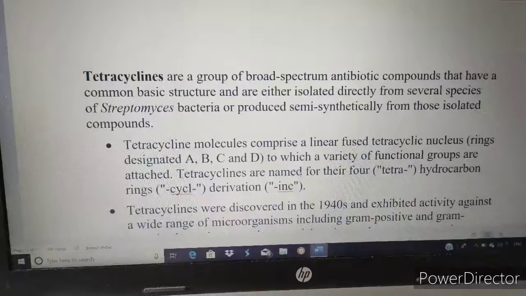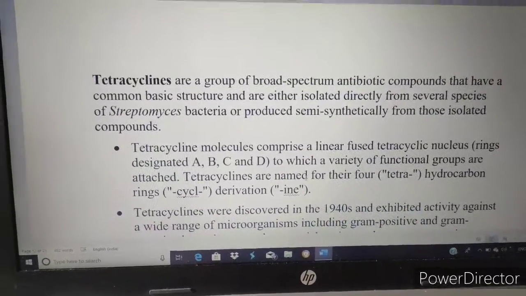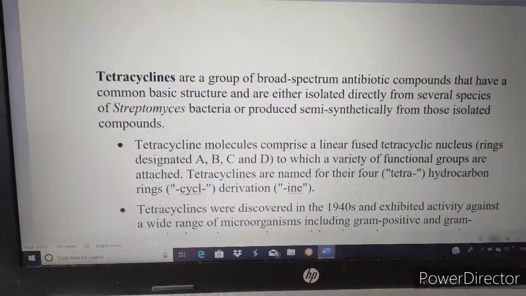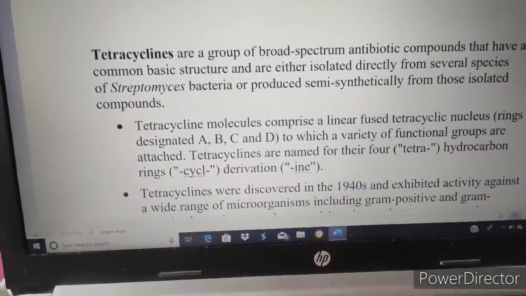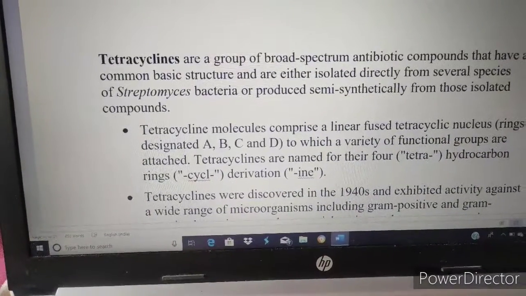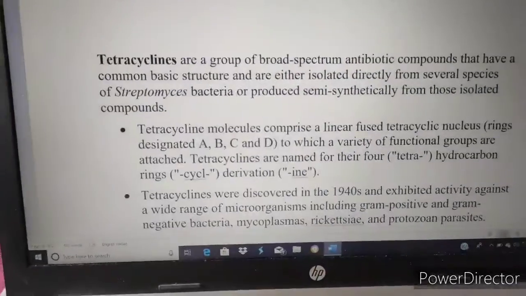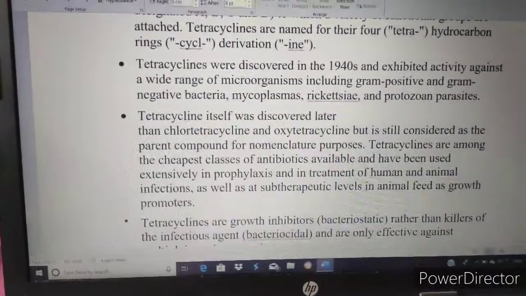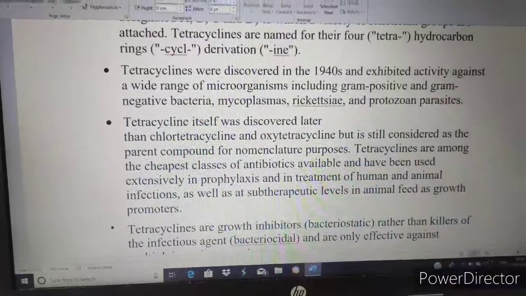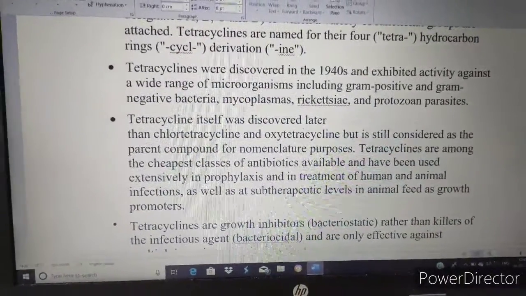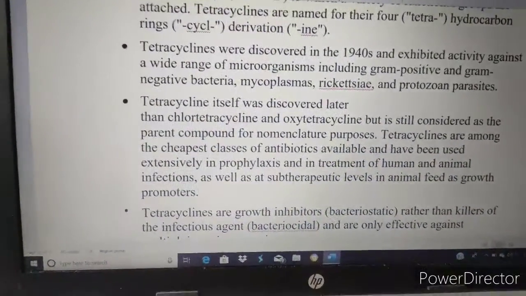Tetracyclines were discovered in the 1940s and exhibited activity against a wide range of microorganisms, including gram-positive and gram-negative bacteria, mycoplasma, rickettsia, and protozoan parasites.